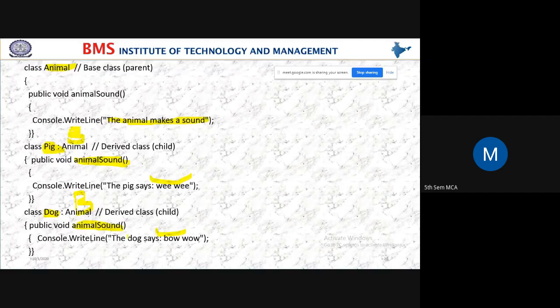There you can display a different statement, but with the same method name. So this example is polymorphism. With the help of the same method, we are performing different tasks.